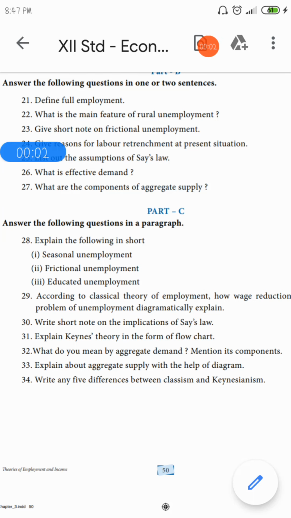Today we are going to mark part C question answers, that is 3 marks question answers. So your first question is: explain the following in short, that is seasonal unemployment, frictional unemployment, educated unemployment. So now take page number 39.